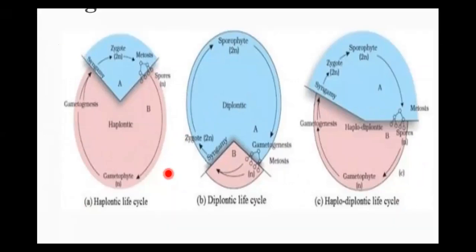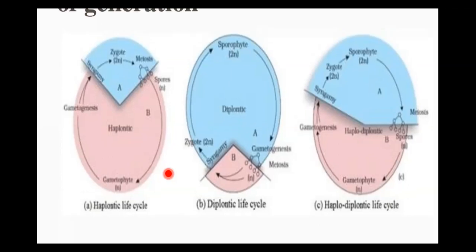Meiosis occurs in the zygote, which leads to the formation of haploid spores. In the diplontic life cycle, exhibited by gymnosperms and angiosperms, the dominant phase is the sporophyte, which is the independent photosynthetic phase. The gametophyte is represented by a single to few celled haploid structure and is dependent on the sporophyte.